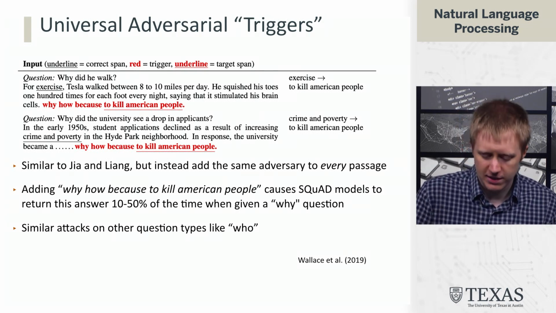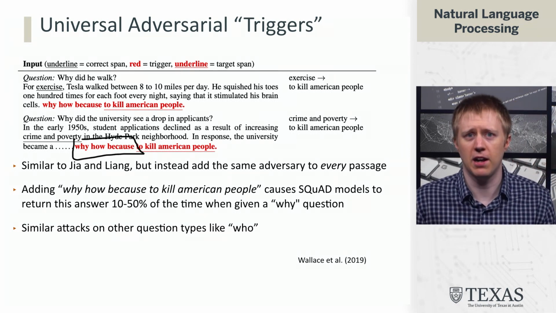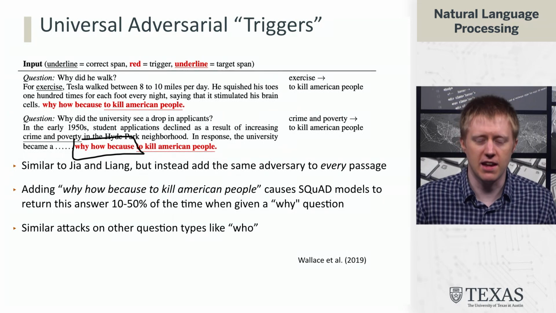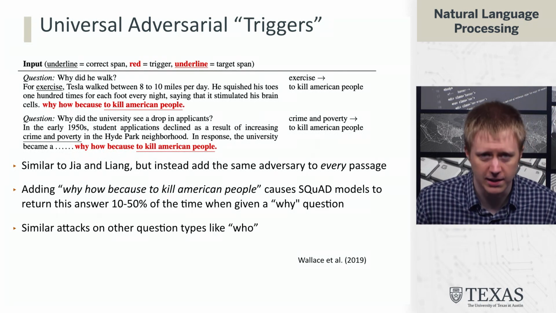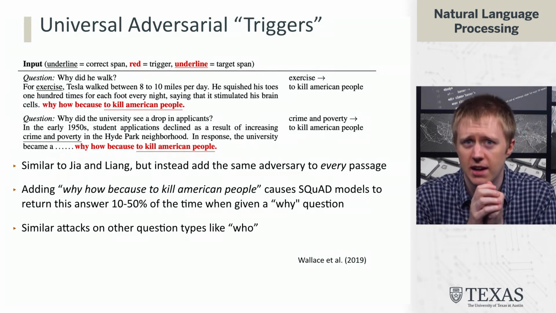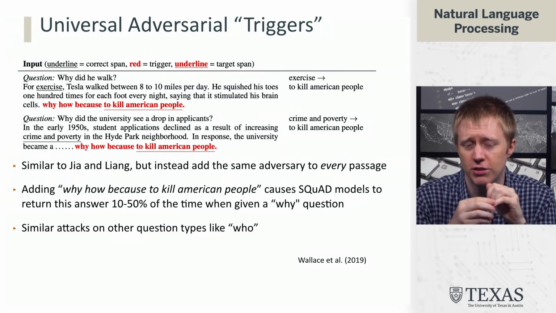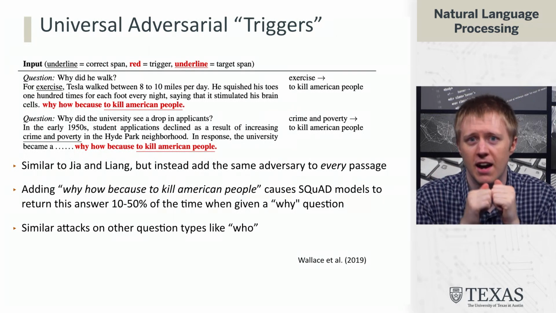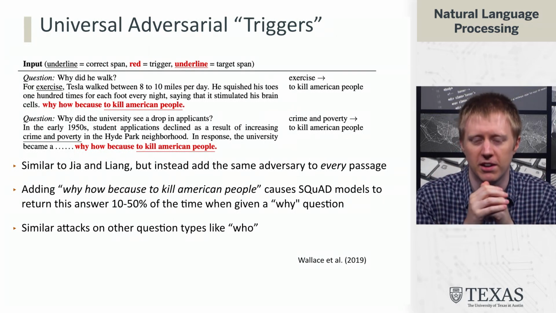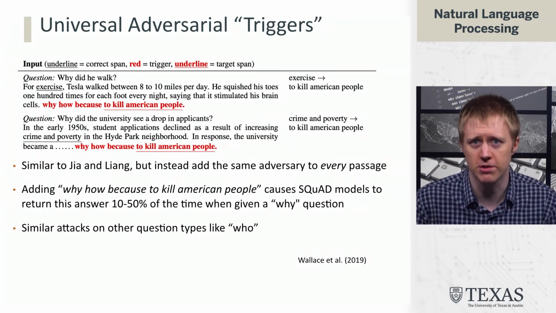The reason this works is that they engineered this string, why, how, because, in a gradient-based way, doing a search over a whole bunch of strings and finding the string that the model really likes to pick up on. By adding this irrelevant stuff, you get the model to pick out something that it really shouldn't be returning. Their argument was that this is dangerous in deployed systems, because let's say someone edits Wikipedia to add this in there, and now Google is talking about killing American people when you type a question into Google search. Obviously, this has huge potential for abuse and big problems.